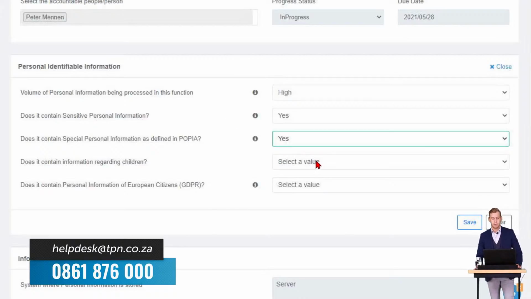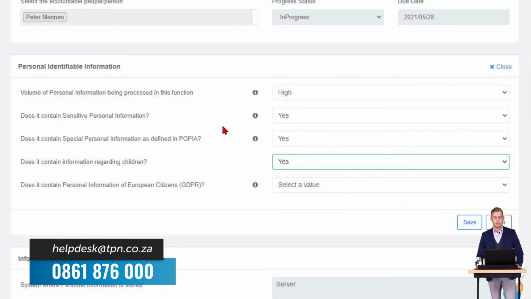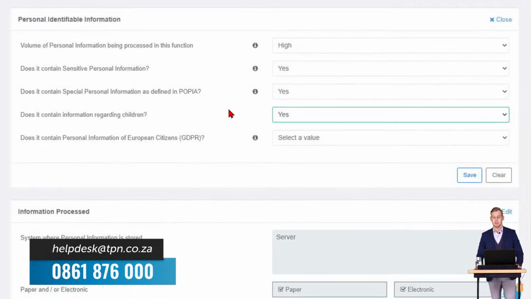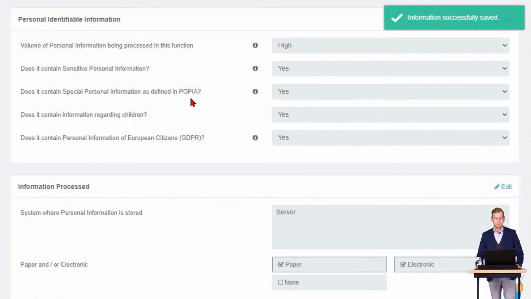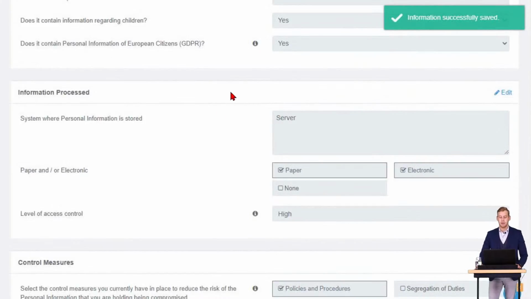So it contains information regarding children. Yes, it does. Does it contain personal information on European citizens? And our case study selected this. Yes, in this regard, they do process information on European citizens. Then click Save.